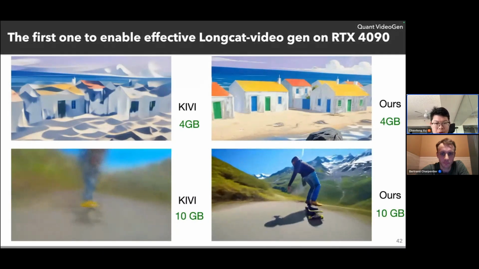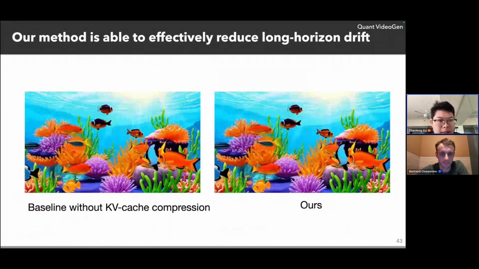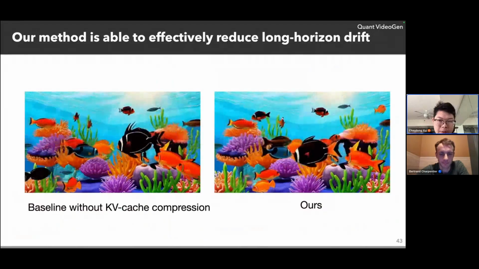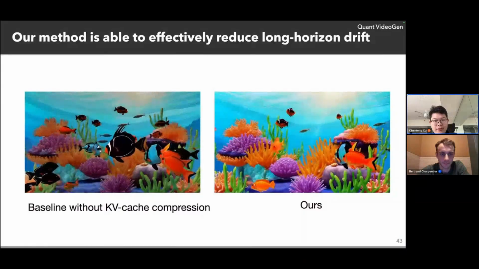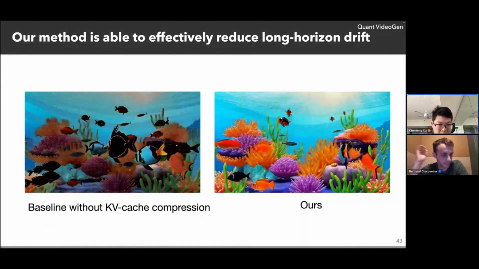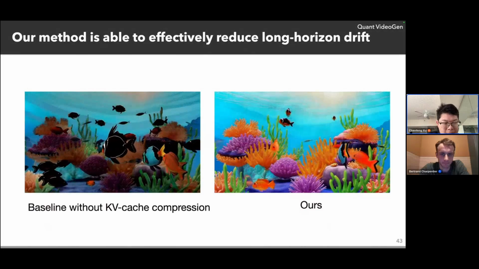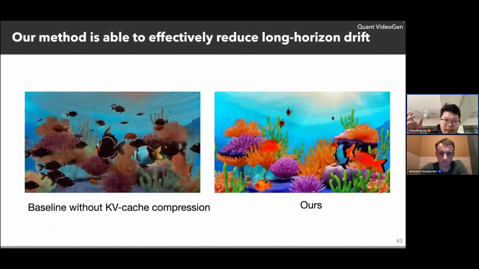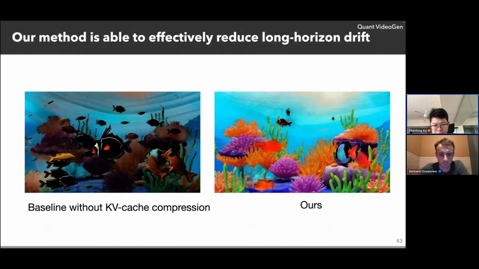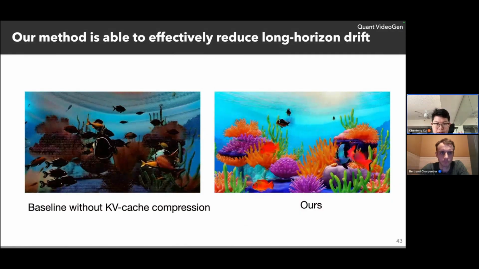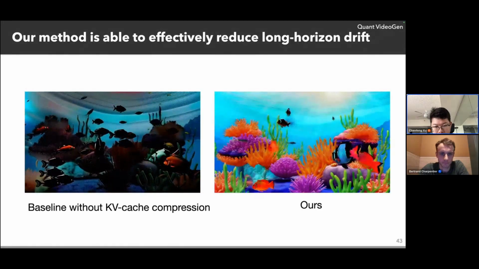You can see that we almost do not have much long horizon drift here, but the other method quickly drifts. And more importantly, we not only make the video model run with very efficient memory, we can also significantly reduce the long horizon drift. The left is the baseline I showed before, and on the right, after you make the cache smaller, we can significantly improve the long horizon drift by increasing the number of tokens in the KV cache.